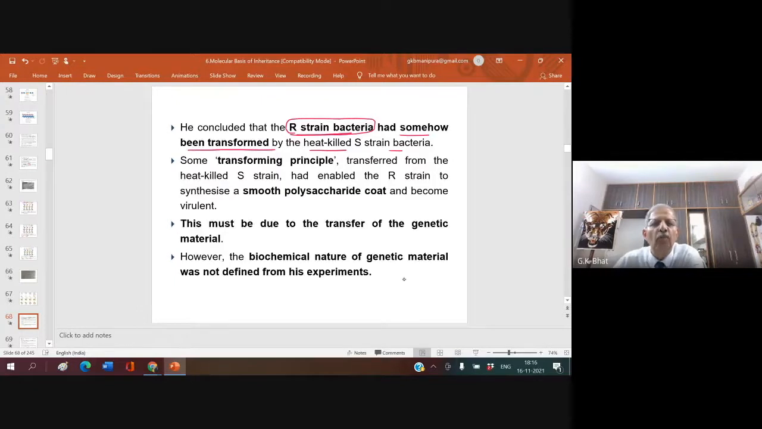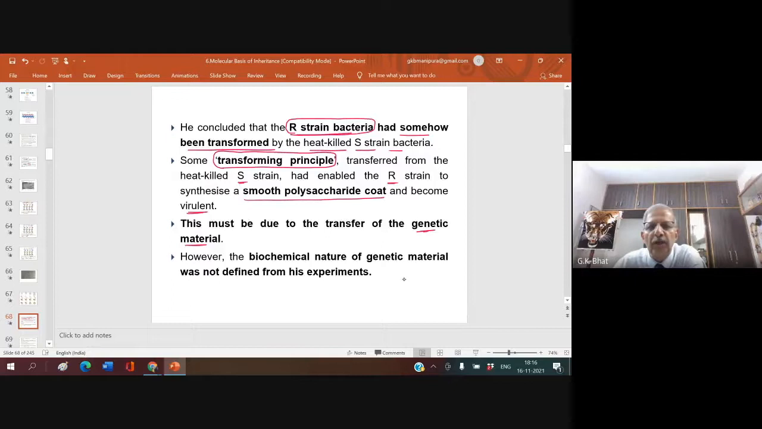Okay. And somehow been transformed by the heat killed S strain bacteria. Some transforming principle which transformed them from non-virulent to virulent. Some transforming principle transferred from the heat killed S strain had enabled R strain to synthesize a smooth polysaccharide coat and become virulent. This must be due to the transfer of genetic material from a heat killed S strain to rough strain bacteria.